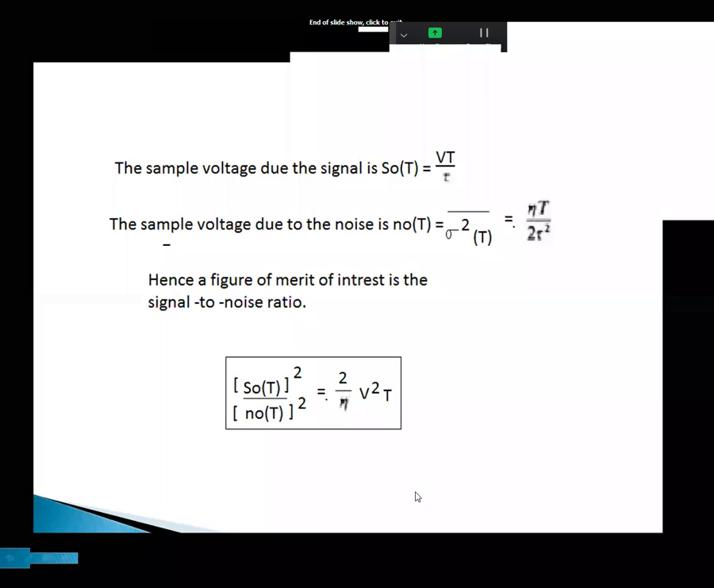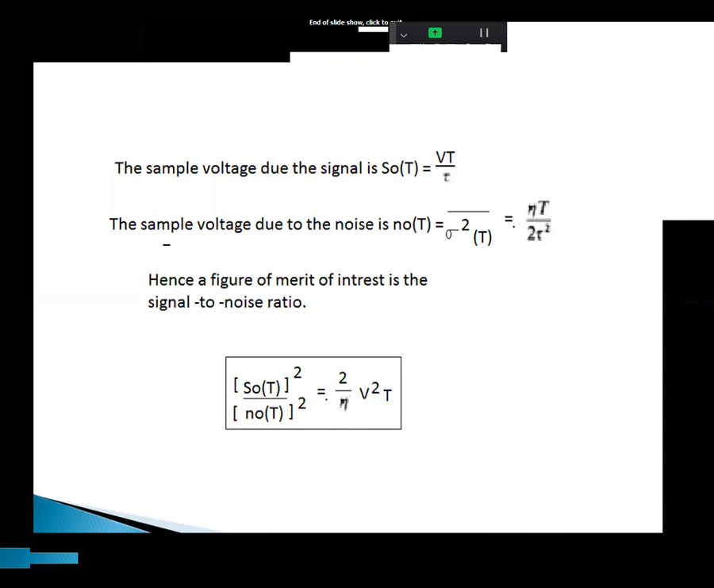Okay, so this is the baseband signal receiver output. That is signal quality, S naught square by N naught square, which is 2 by tau, where tau is the noise power density, v is the voltage level, and T is the time period of the binary data.